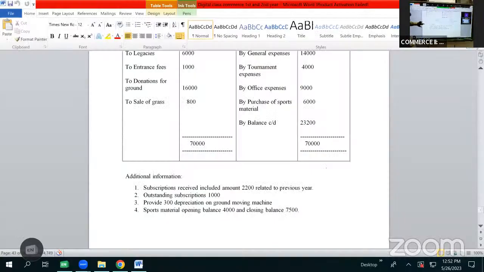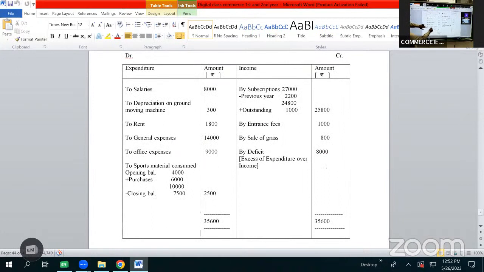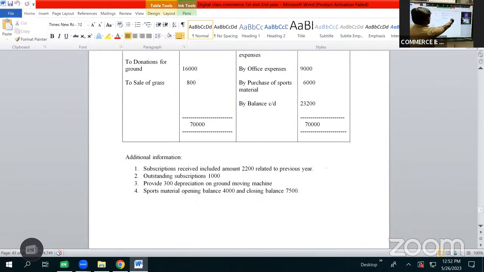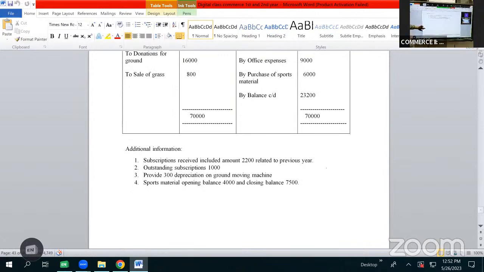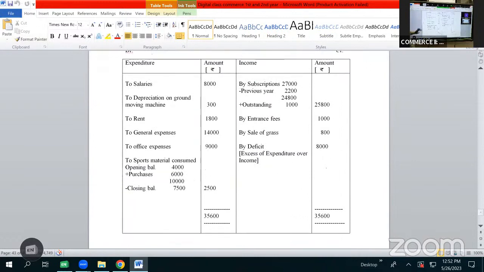So here it will be shown on the expenditure side as to sports material consumed or used. Opening balance 4,000 plus purchases 6,000, 10,000 minus closing balance 7,500. It becomes 2,500. Then we have closing balance by balance carried down 23,200, which we will not show in the income and expenditure account. Now we'll be doing the total on both sides. First, the total of income is 27,600. So the total of income is 27,600.